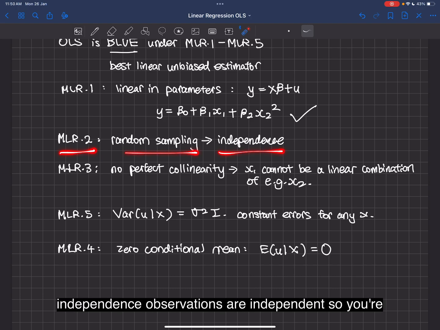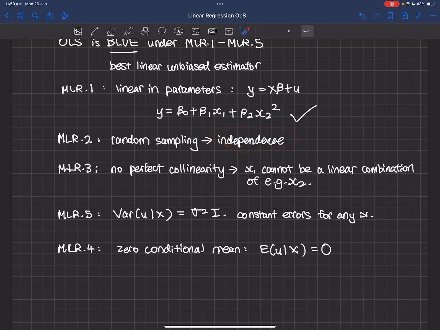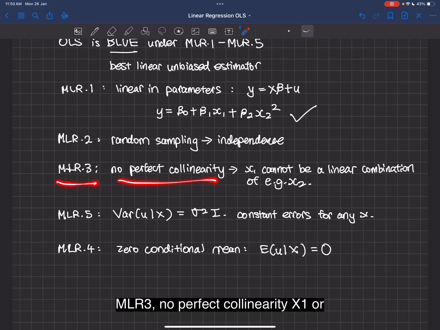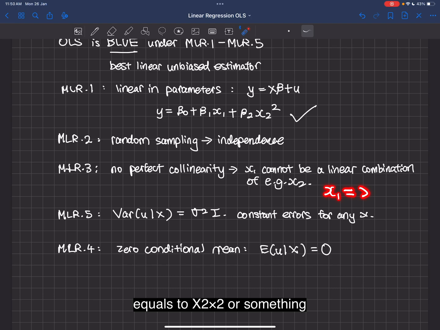MLR2, random sampling. What's this for? Independence. Observations are independent, so you're not all taking from one village, for example. MLR3, no perfect collinearity. X1 or whatever, x2 cannot be a linear combination of other regressors. So you cannot have x1 equals x2 times 2 or something. Cannot.